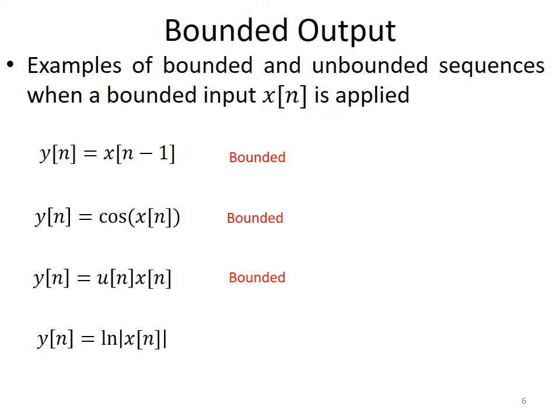So x of n is bounded, but the natural log of x of n may not be bounded because the natural log of a sequence can result in an increasing sequence, right? So y of n in this case can be unbounded.